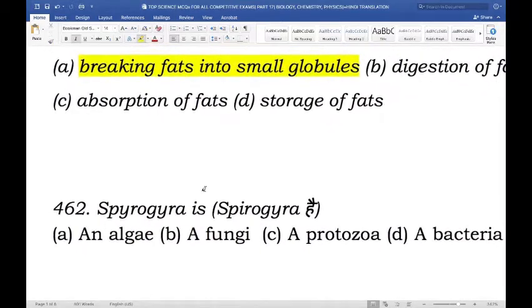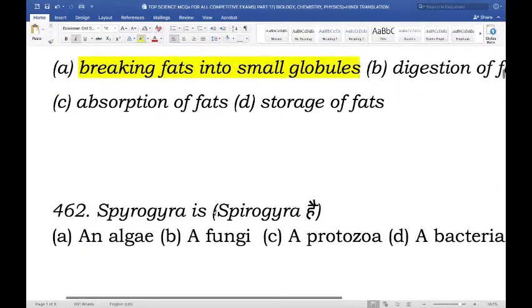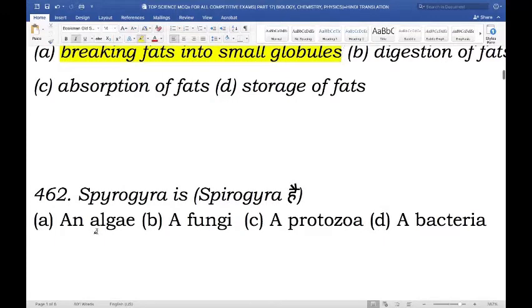Next, Spirogyra is. So what is Spirogyra? Is it an algae, a fungi, a protozoa, or a bacteria? So Spirogyra is an algae.